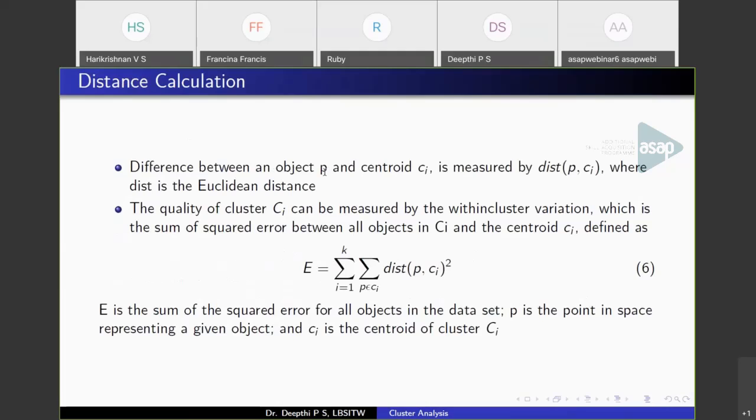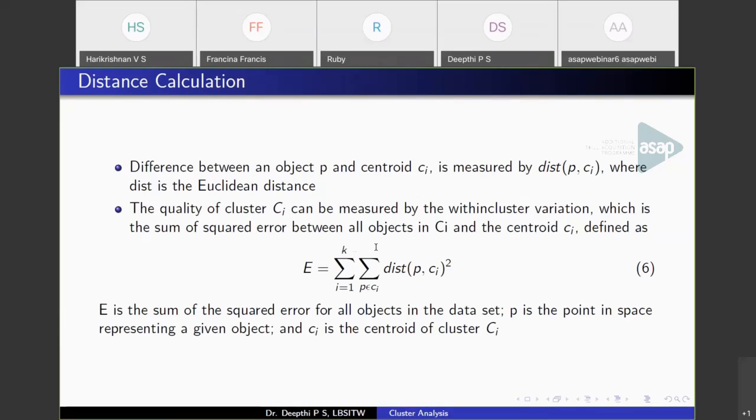Calculating the distance between a point and a cluster center, we use the Euclidean distance that I have defined earlier. After the algorithm terminates, we have to measure the quality of the clusters we have formed. The quality of a cluster is measured by within cluster variation. That is, the distance among points belonging to a cluster is called within cluster variation, and it is the sum of error between all objects in a particular cluster Ci.